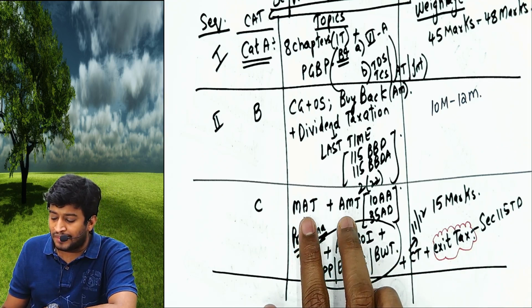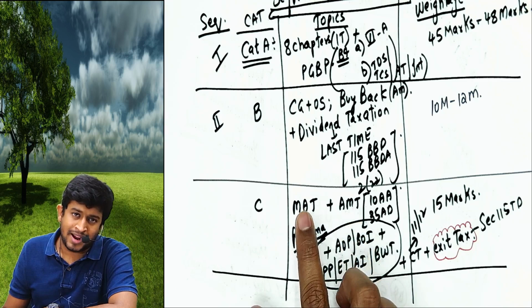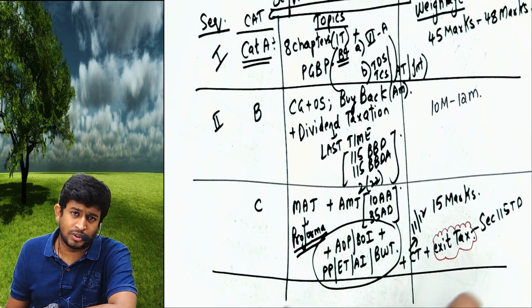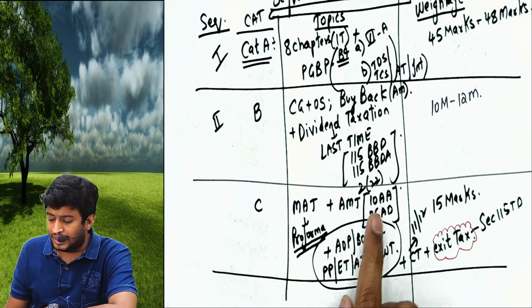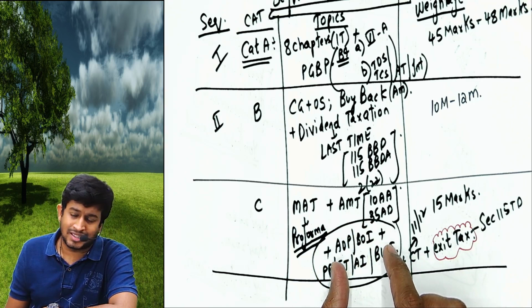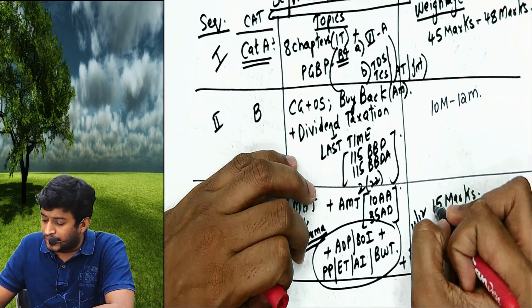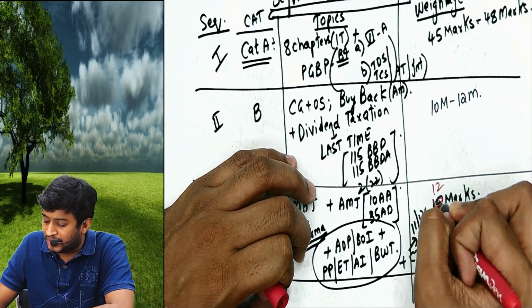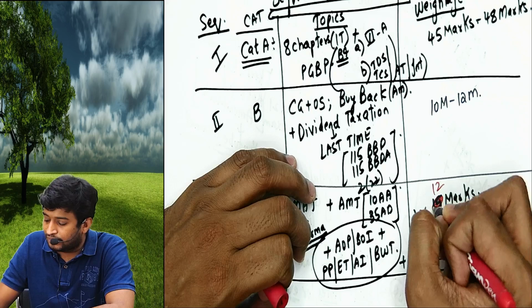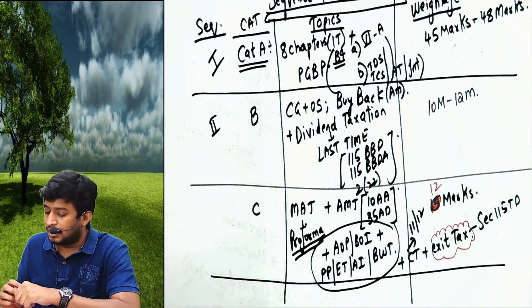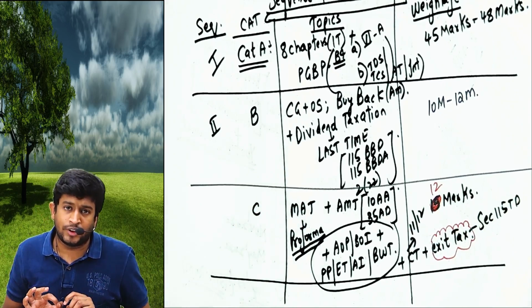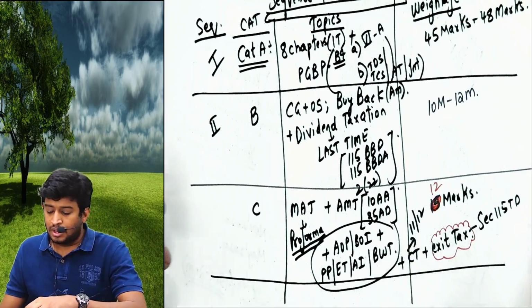MAT, AMT: nowadays we are getting questions on either MAT or AMT, both generally will not be asked in different questions, but definitely these are small topics, not that relevant, but 1, 2, 3, 4 marks can be asked. But I know at least 12 marks, if not 14, are definitely asked from this. Follow this sequence only when you start studying for your exam. No second thought about it.